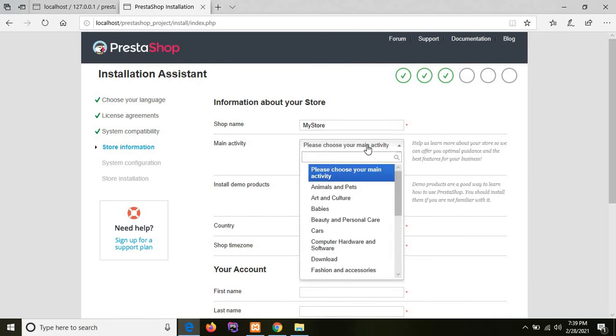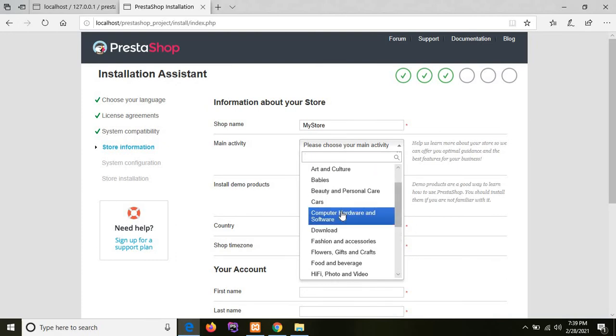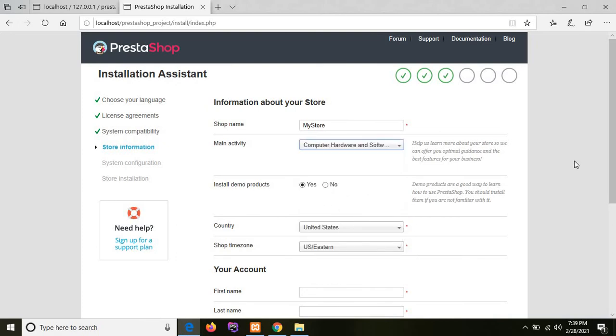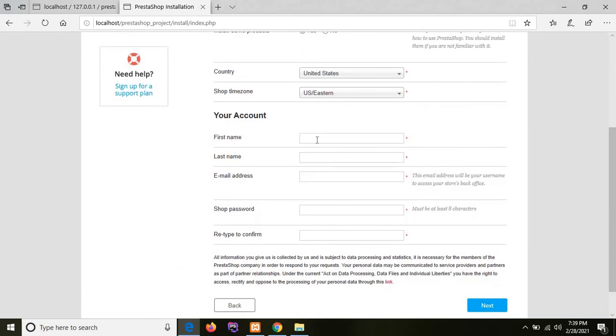Then we need to choose the main activity. I'm just selecting one activity; you can select any other activity from these options. I'm selecting computer hardware and software. Then we need to enter all our personal details. I'm randomly typing some details.